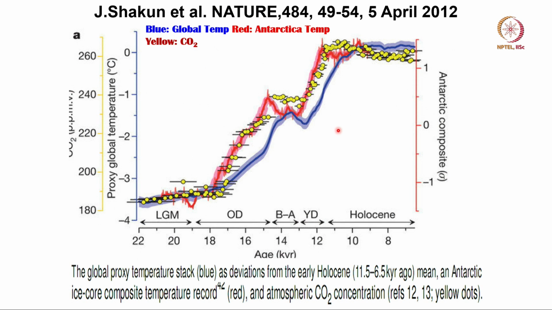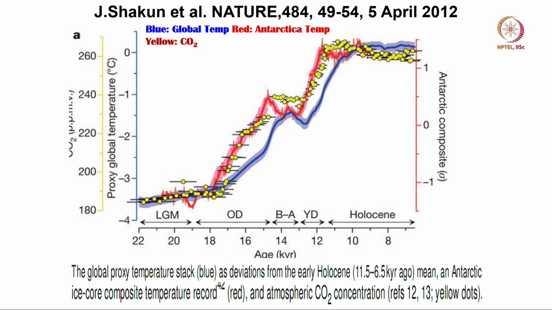Now here is the important result from Shukun's paper. The blue line is the global mean temperature from the proxy data, and the red line is the Antarctic temperature from the proxy data.